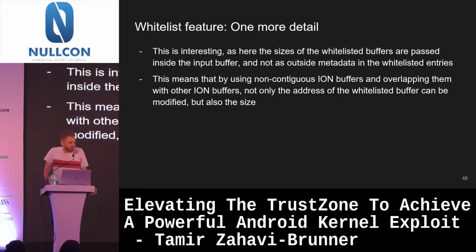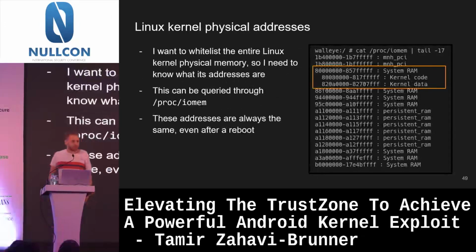And I was thinking, okay, so what do I want to whitelist, right? Let's say I can make this huge buffer whitelisted, and why not just whitelist the whole Linux kernel memory? If I could, why not? And I looked into it. There is a pseudo file in Linux that tells you what the physical memory layout looks like. And I was like, okay, so this is what I want to whitelist. Good to know.